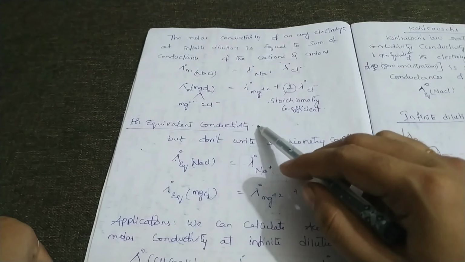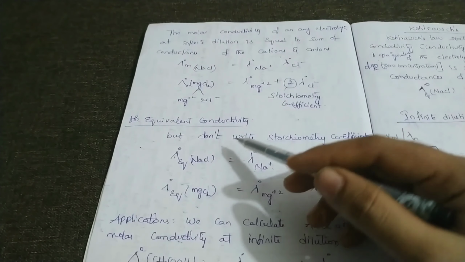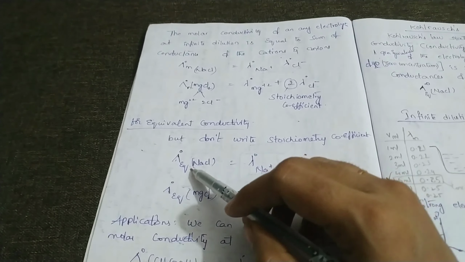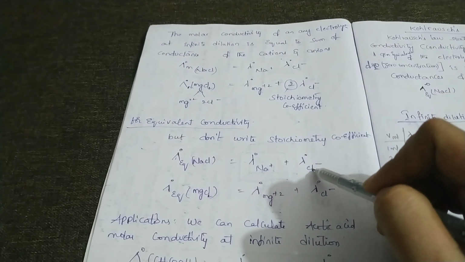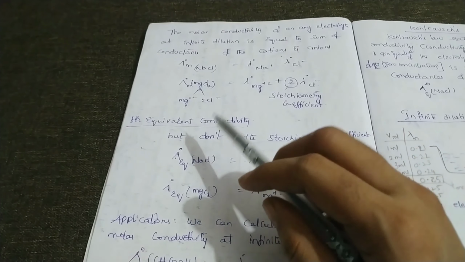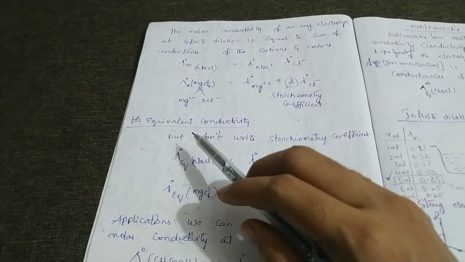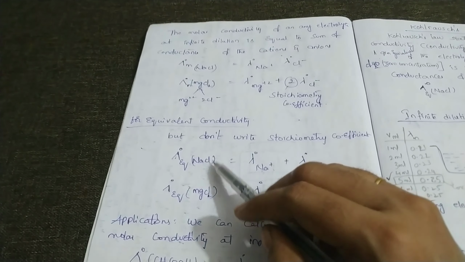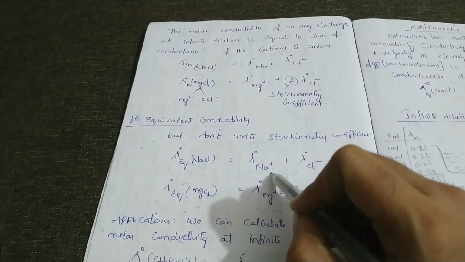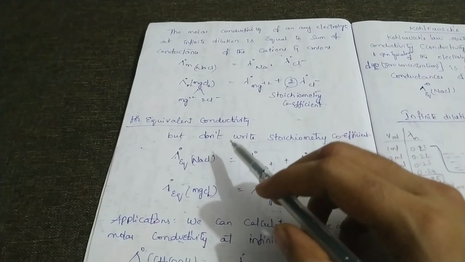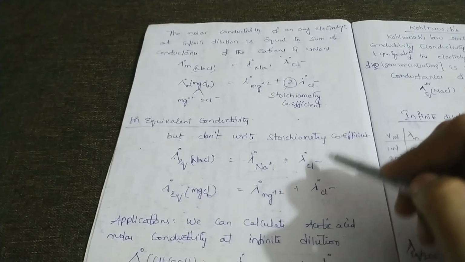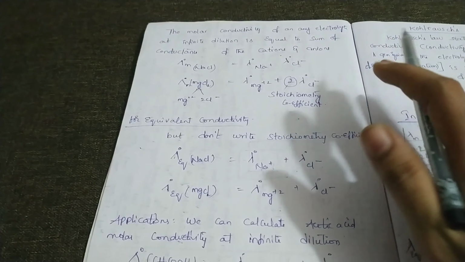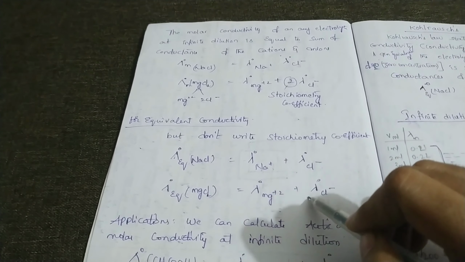Next, coming to equivalent conductivity. Equivalent conductivity of any electrolyte at infinite dilution is equal to the sum of the conductance of cations and anions. Equivalent conductivity for NaCl at infinite dilution is equal to the sum of the conductance of cations and anions. What are the cations? Na plus and Cl minus. But here you don't use the stoichiometric coefficient.